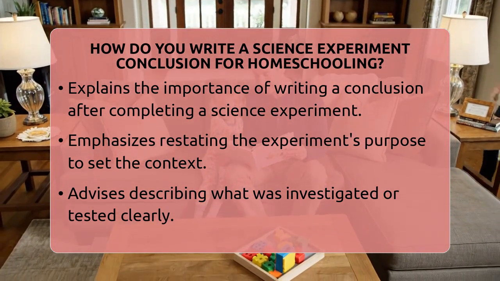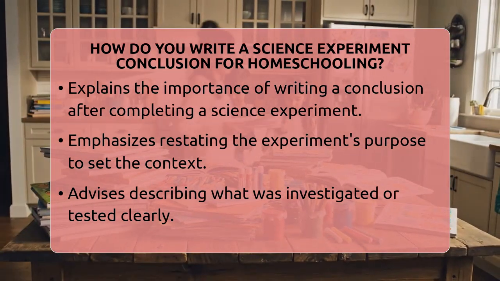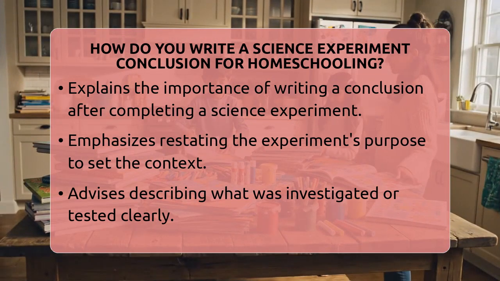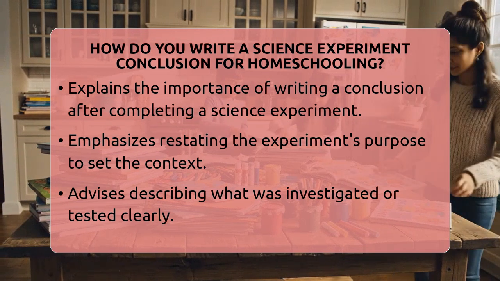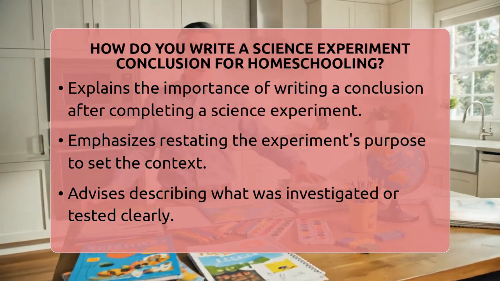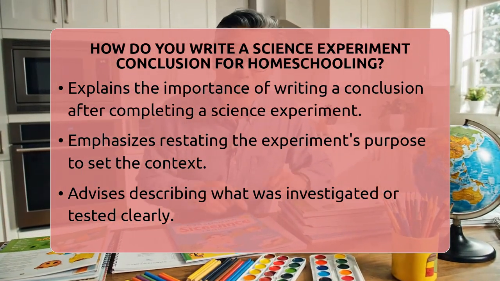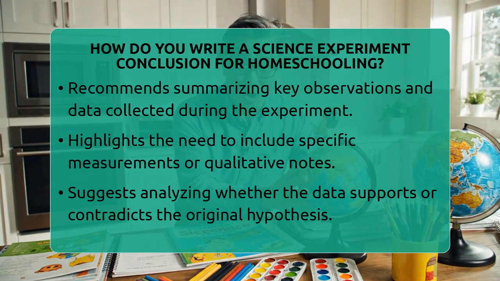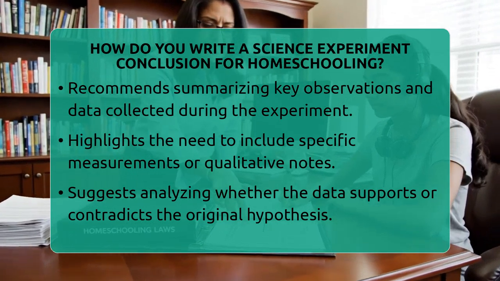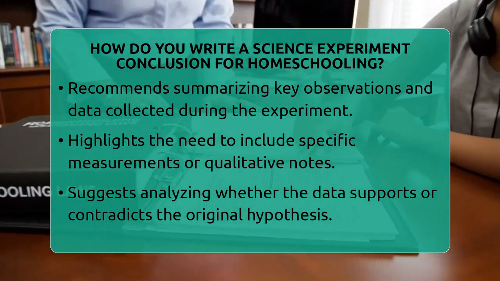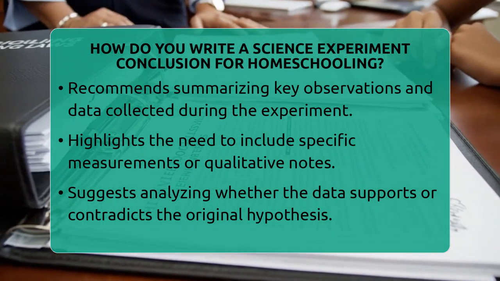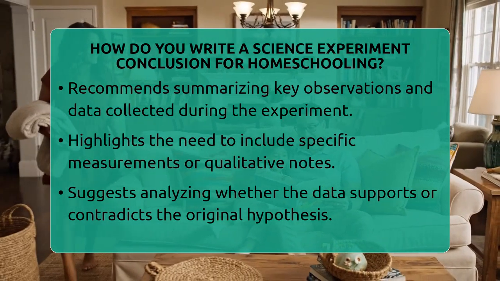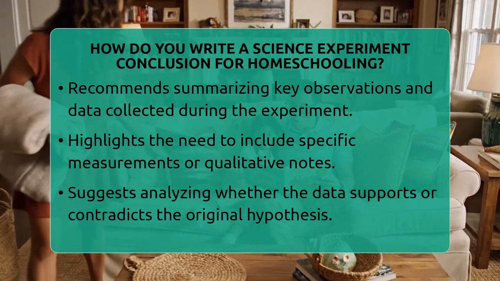It is an opportunity to reflect on what the experiment revealed and how it relates to the original hypothesis or question. Begin by restating the purpose of the experiment. Clearly describe what you set out to investigate or test. For example, if you were testing how different types of soil affect plant growth, state that your goal was to determine which soil type promotes the most healthy plant development. This sets the context for your findings.